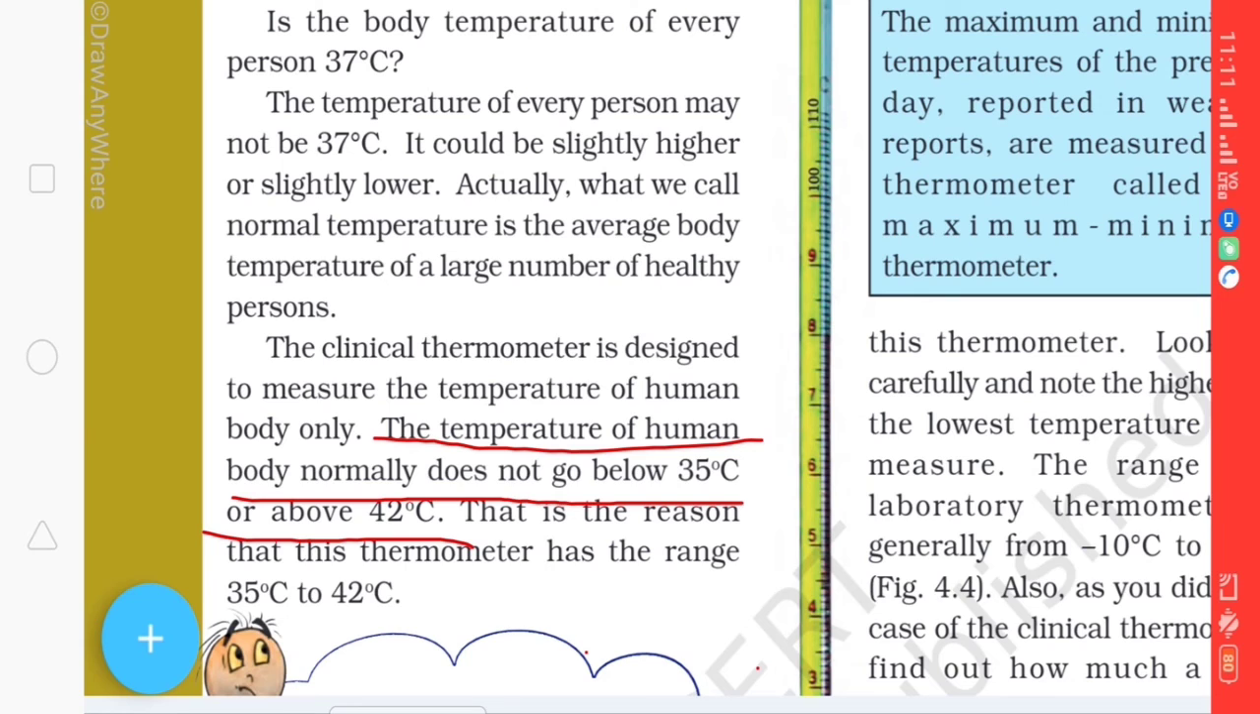Do remember all these important points. So the normal temperature was what? It is 37 degrees Celsius. It is not that every person should have 37 degrees Celsius. Some may have less than 37 degrees Celsius or a bit more than 37 degrees Celsius. That is normal. But most people will have 37 degrees Celsius. That is why we take the average, which is 37 degrees Celsius.